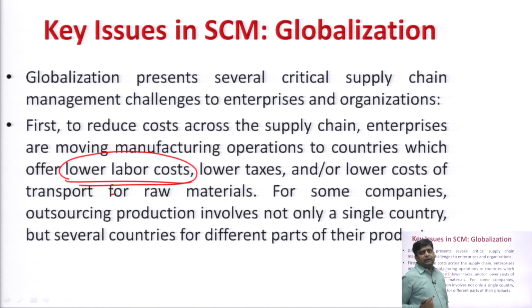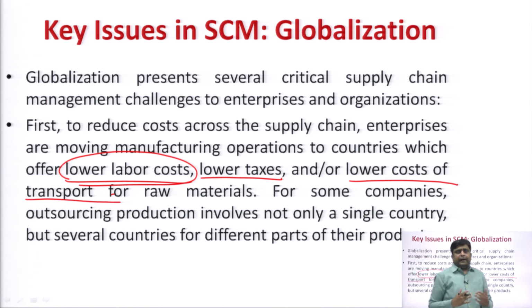Another important aspect while considering globalization is lower tax and lower cost of transport. Basically, logistics is a much more important part of the supply chain. Today you can get raw material from many countries, like you may see the supply chain of Boeing. Boeing generally offers fighter planes to countries. It collects the raw material from various countries, then assembles it, makes the fighter plane and provides it to the country that has ordered. So, this is the lower cost of transport.